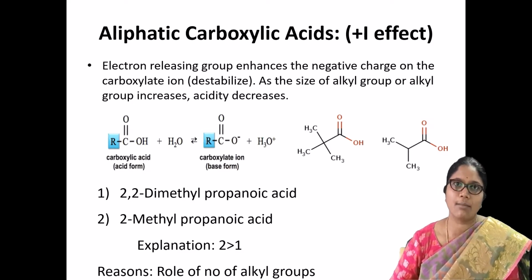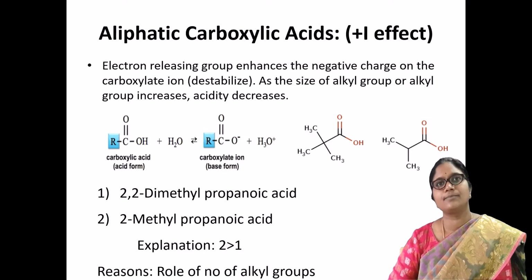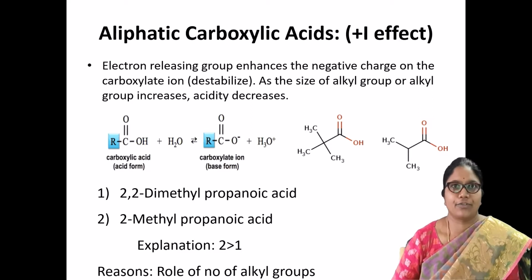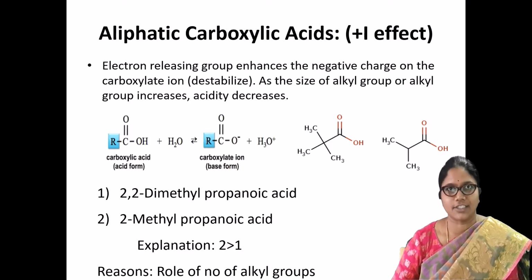So here 2,2-dimethyl propanoic acid, and here we have 2-methyl propanoic acid. So coming to acidity, among the two structures, the second structure is more acidic than the first structure. Why?